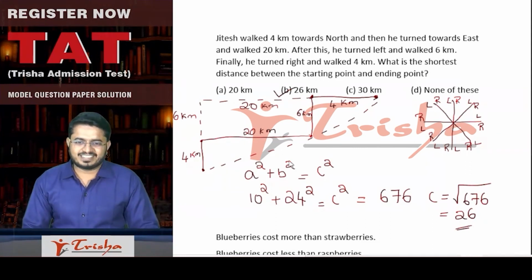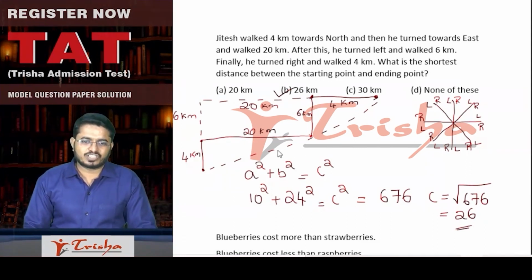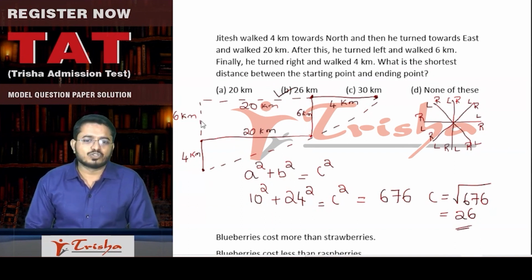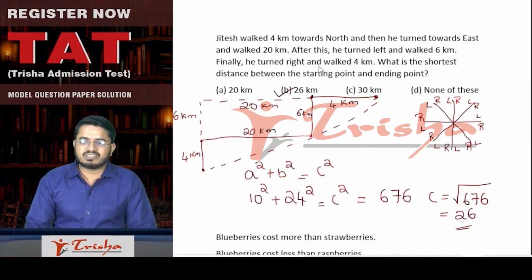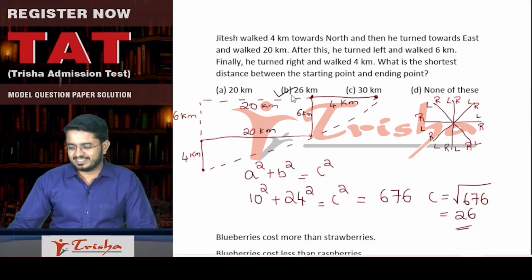As simple as that, right? So whenever you come across a problem like this, draw an imaginary triangle. Two sides, if you know the distance, the value of two sides are known. The third side value can be easily known. The shortest distance between starting point and ending point will be 26 kilometers.